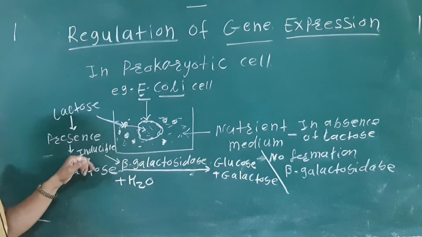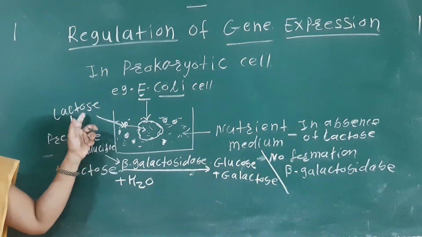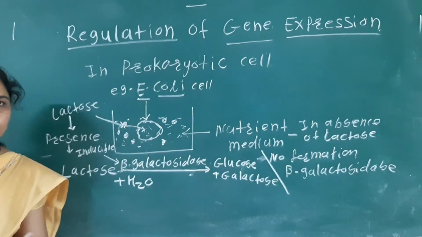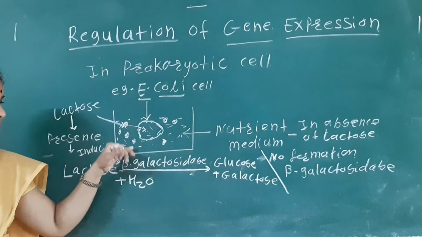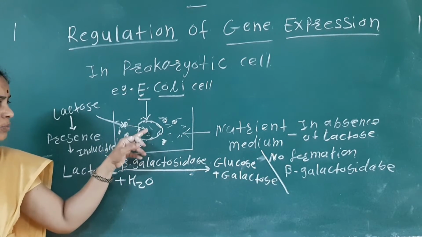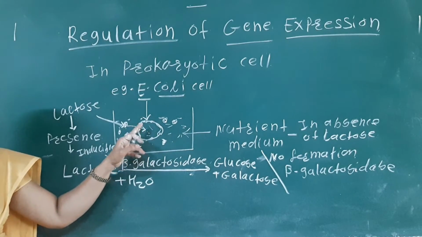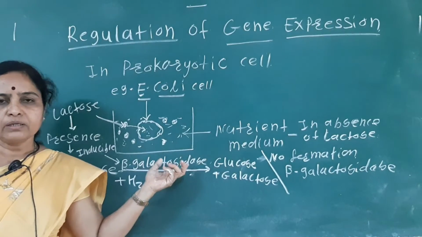Why is it known as the inducible enzyme? Because it is mainly synthesized due to the external factor, that is the lactose. So when lactose sugar is added externally in the nutrient medium, and due to entry of this lactose sugar in the bacterial cell, that is the E. coli cell, the beta galactosidase enzyme is synthesized.